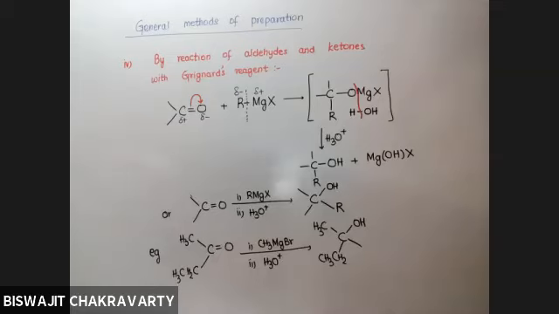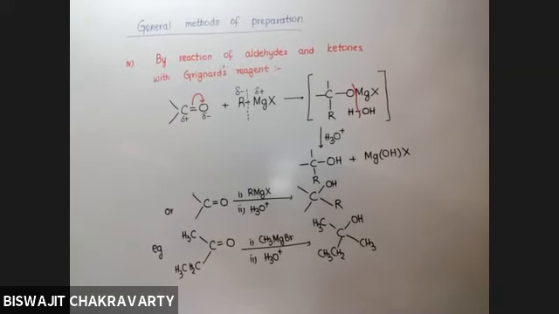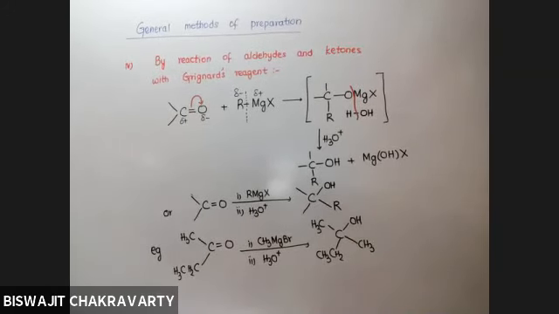CH3, CH3, CH3. Understood or not? Yes, sir. So here the C double bond O is converted to C single bond OH, and the alkyl group from Grignard's reagent will be joining the carbon. So this is what is to be given when both Grignard's reagent and hydrolysis are provided together.